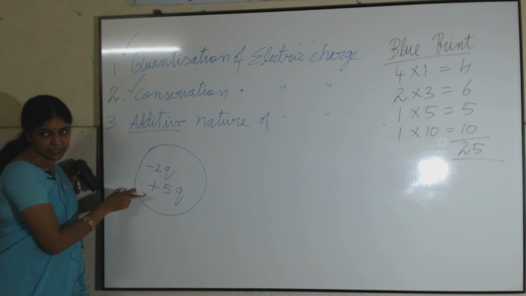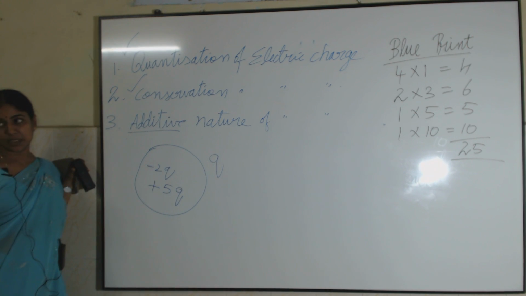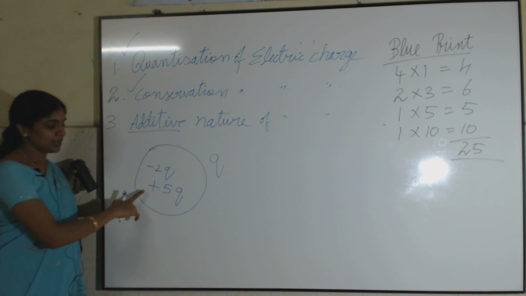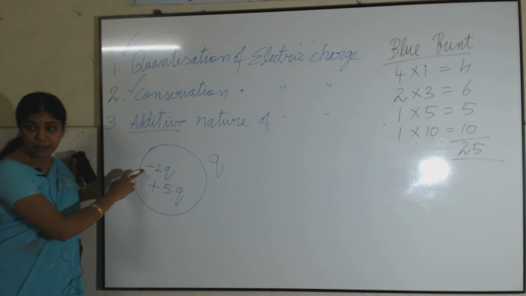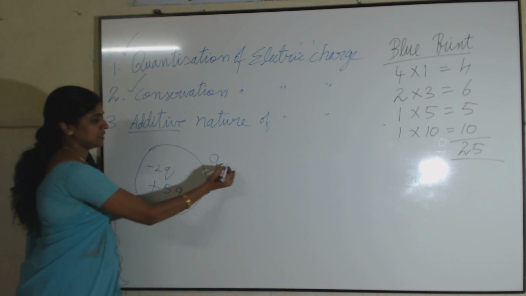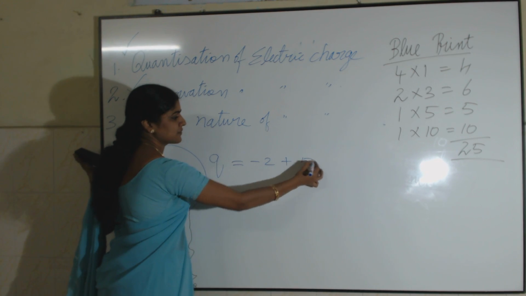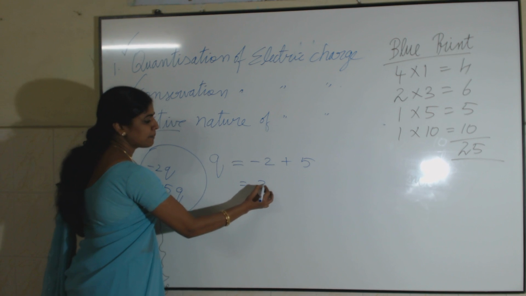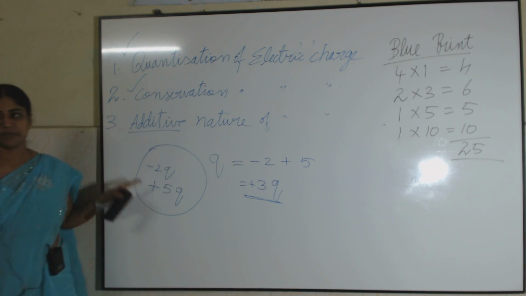How to find out the total charge of the system? It is given by the algebraic sum of these two charges. That is minus 2 and plus 5, which is plus 3q.